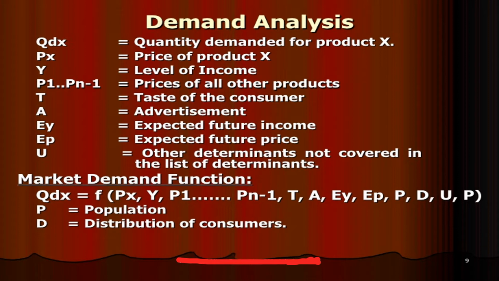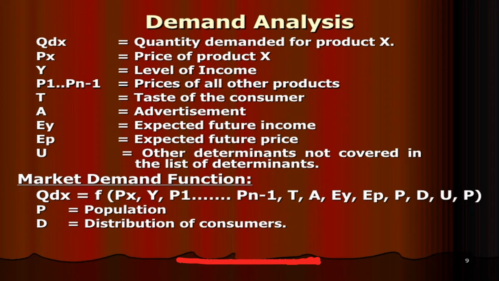For example, QDX equals function of Px, comma Py, and P1 up to Pn minus 1, comma T, A, Ey, Ep, P, D, U. So these symbols, we already know. P means population, D equals distribution of consumers.